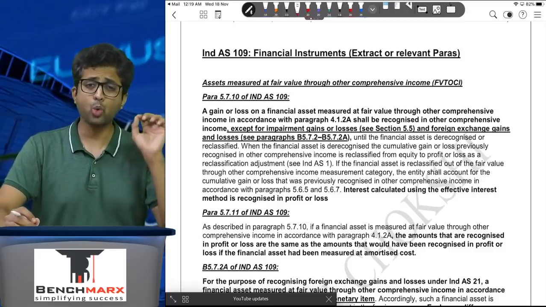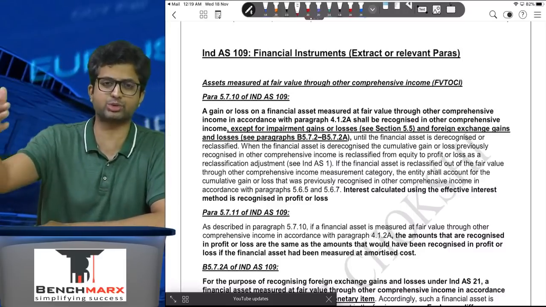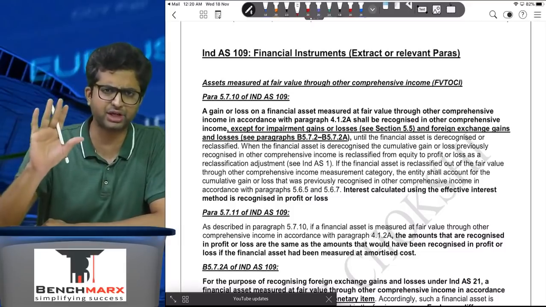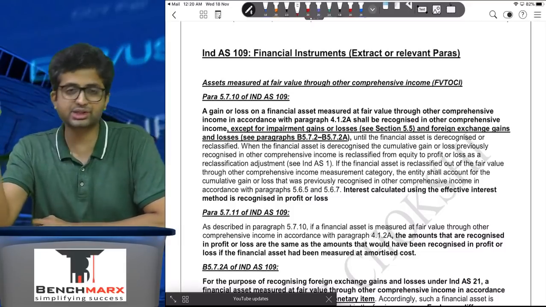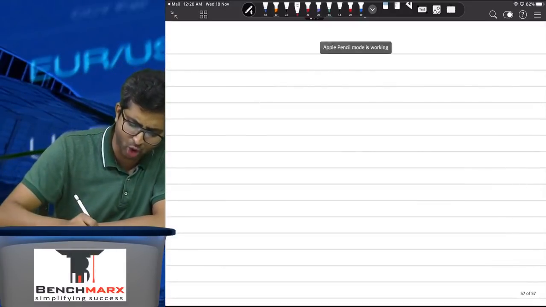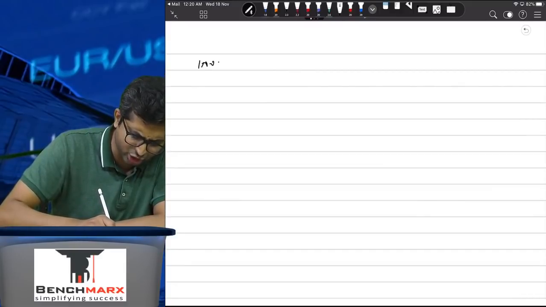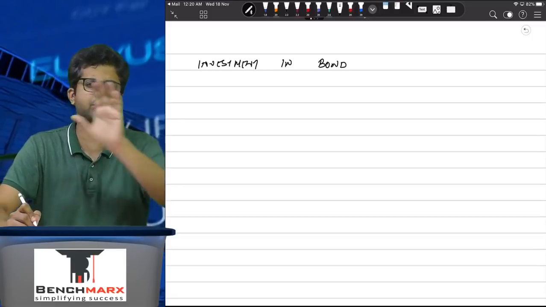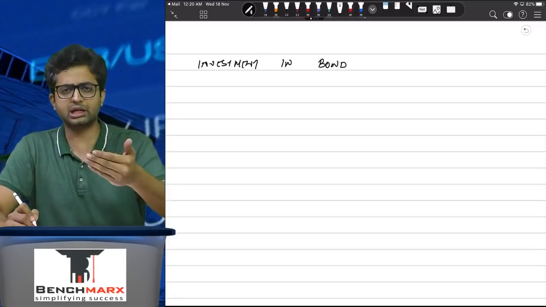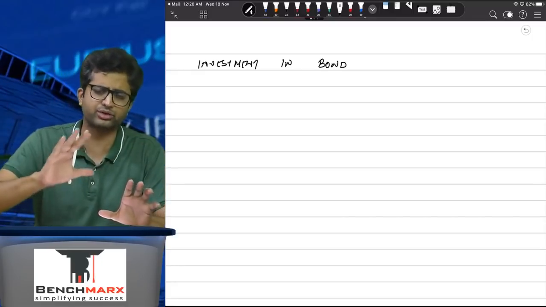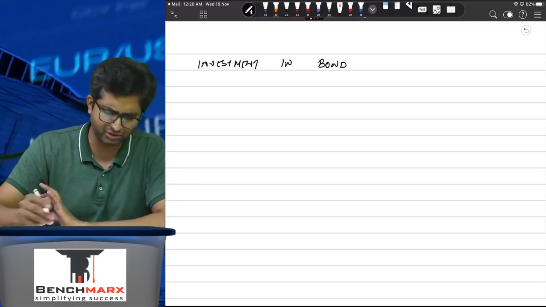Concept number one, what if there is an investment in a bond and this bond is measured at fair value through other comprehensive income, that is FVTOCI, and this bond is in foreign currency? Acha, in such a case, generally, if there is an investment in bond, this is a general provision, there is no confusion over here. This bond can either be measured at amortized cost or it can be measured at fair value through other comprehensive income. Generally, if it is held in the business model of collecting cash flows only, so there's no intention of selling, then it is amortized cost. If it is collecting and selling both, then it is fair value through other comprehensive income.